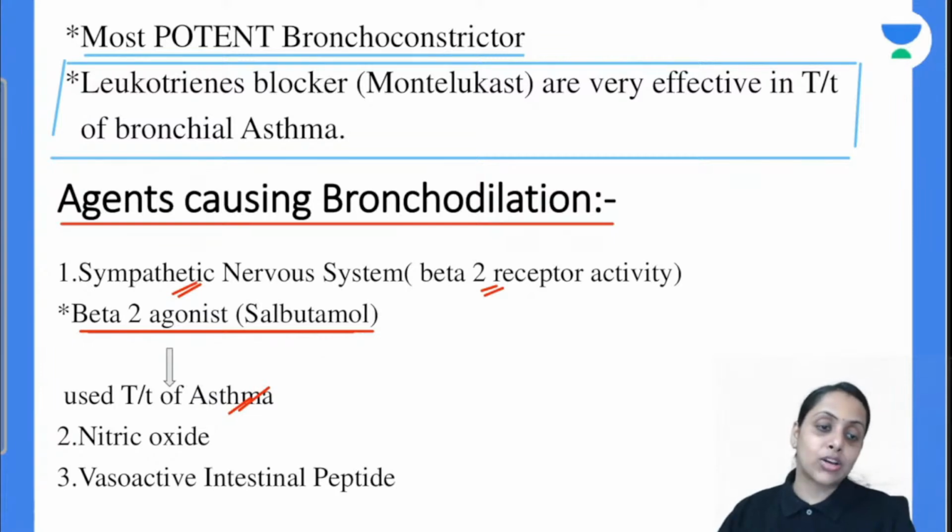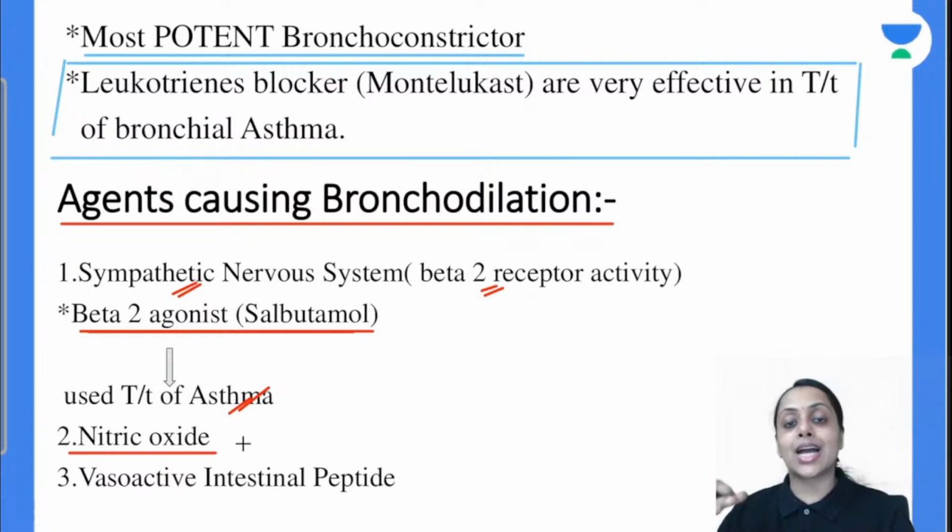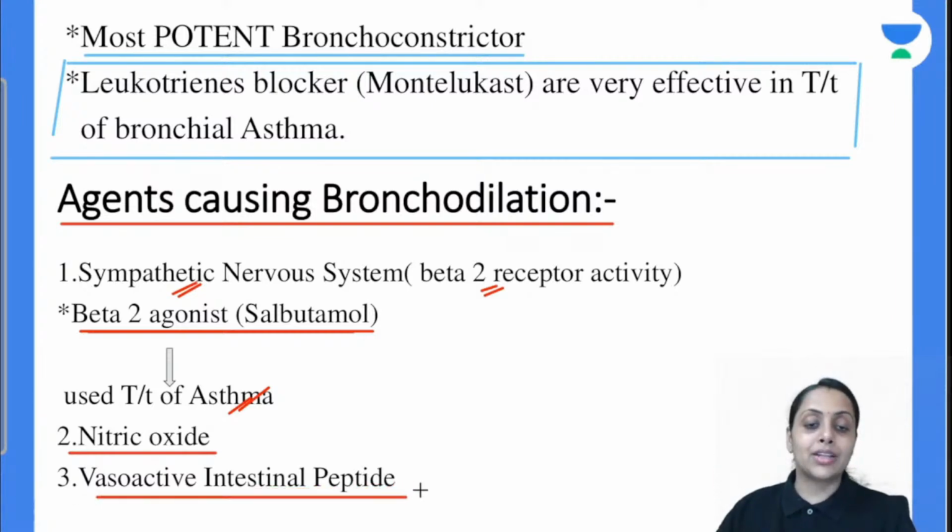Next is nitric oxide. It is a universal dilator. So out here also it is going to dilate our bronchioles. Next is the vasoactive intestinal peptide. This is also going to cause bronchodilation.